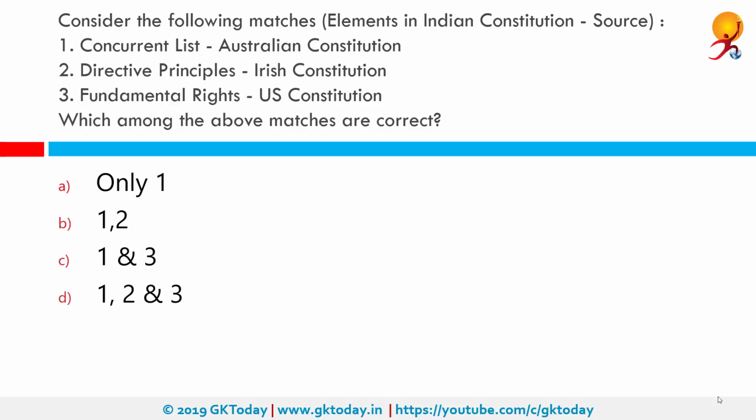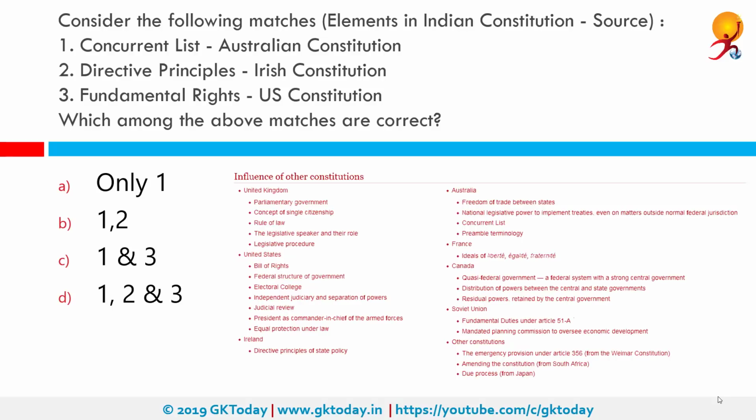Consider the following matches. Elements in Indian Constitution to the source constitutions. 1. Concurrent list to Australian Constitution. 2. Directive principle to Irish Constitution. 3. Fundamental rights to US Constitution. Which among the above matches are correct? For that, let us first look at the influence of other constitutions. So let us now match.